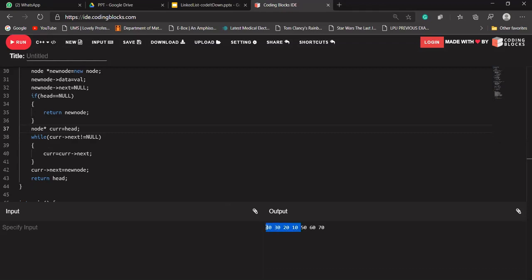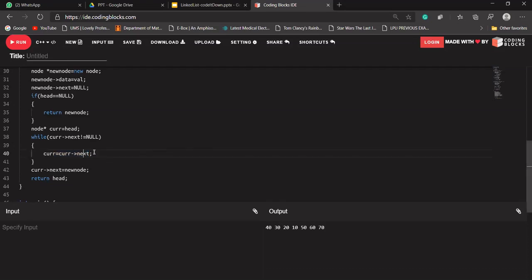Up to this we are talking about only, guys. Don't see these parts right now, we'll discuss that. So 40's next is pointing to some value. Is 40's next null? No, it is not null. So the while condition will be satisfied, and it will say current is equal to current's next. So our current will point to this node right now. Again it will check whether current's next is equal to null. No, current's next is not equal to null because current is currently pointing to 20. It is not pointing to null.